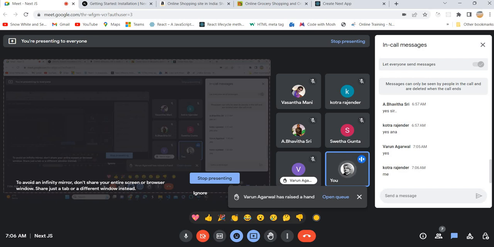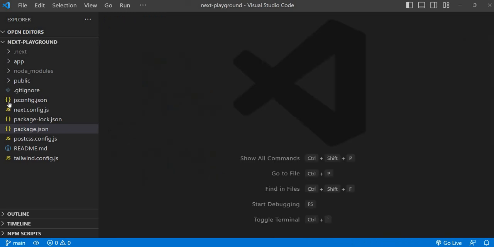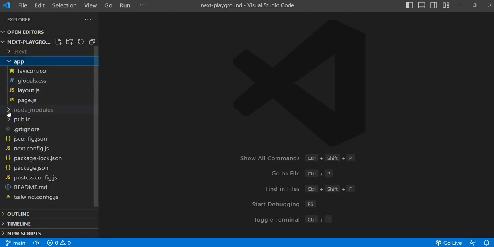But wait. In a React application, if you go to the public folder, you will see an index.html file. But here, if you search, you definitely can't find that index.html file. Next.js will generate that HTML file dynamically. Right now, don't worry about that.